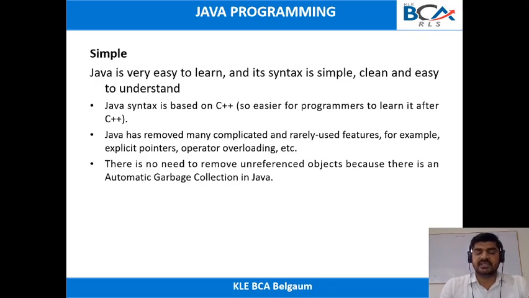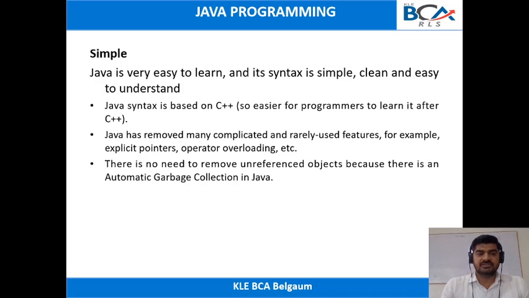If you are not using an object, the memory for it will be deallocated automatically. So Java is a simple programming language because it uses the syntax of languages like C and C++, complex concepts like pointers are removed, and Java supports automatic garbage collection.